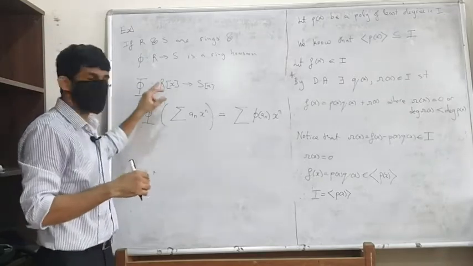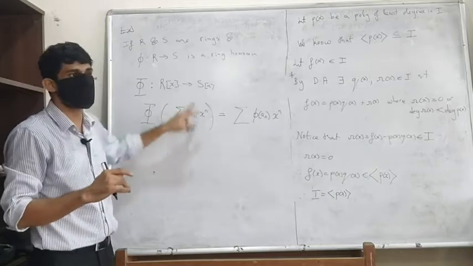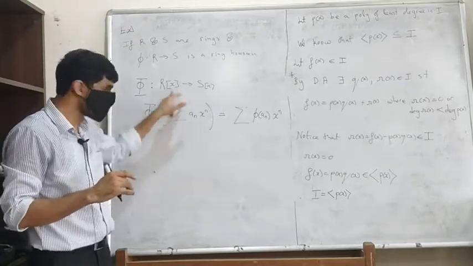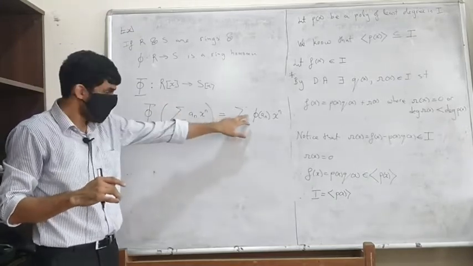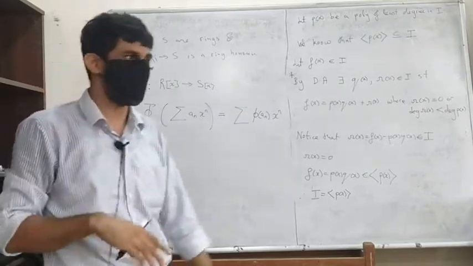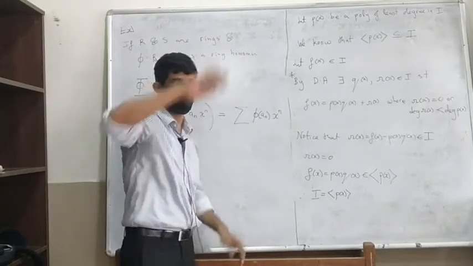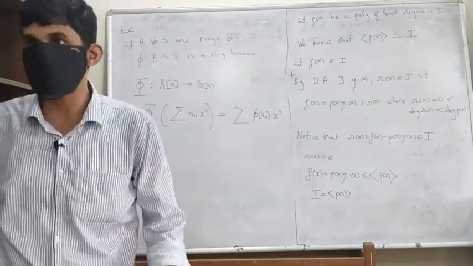One, I know that 0 goes to 0, right? So if the highest degree of this is t, this will have degree at most t. At most t. It might be less than that. It will have degree at most t, because beyond that all will be zeros, because zeros are going to go to zeros.